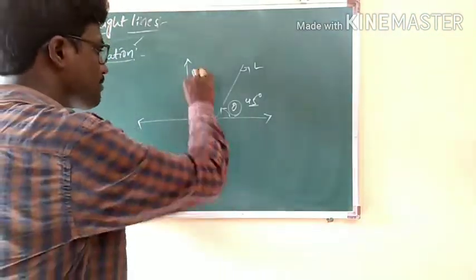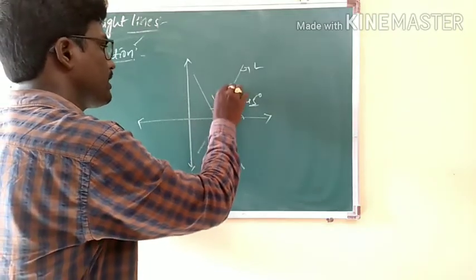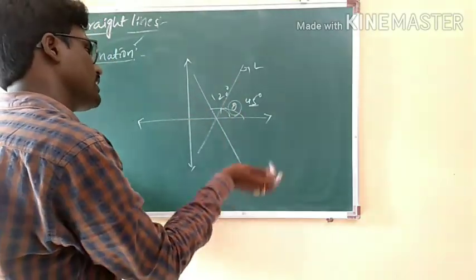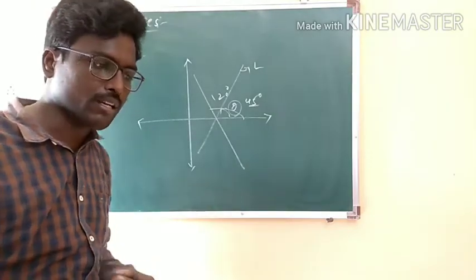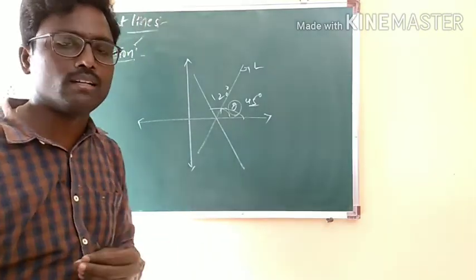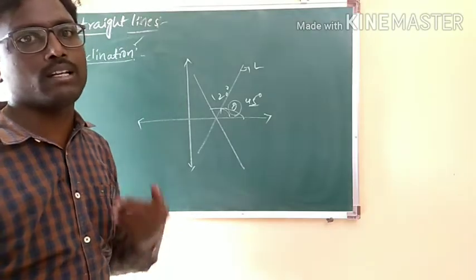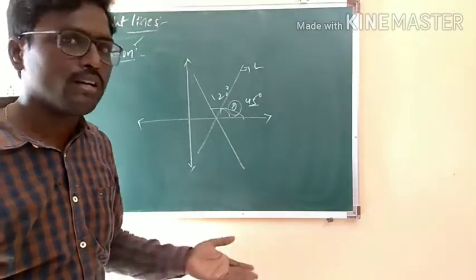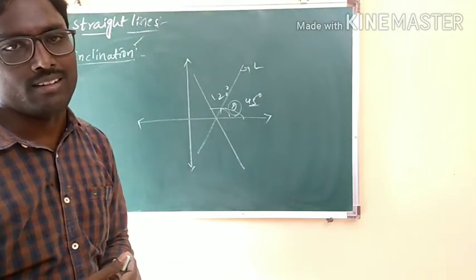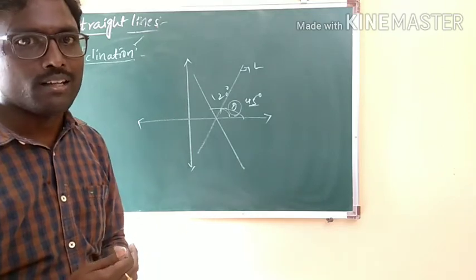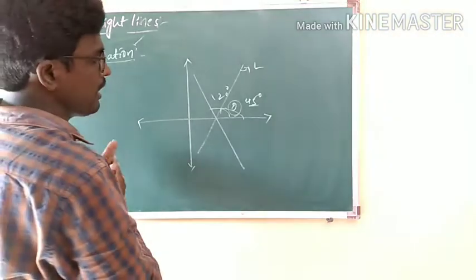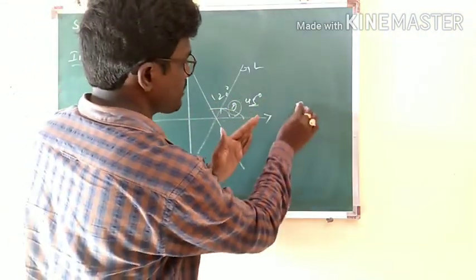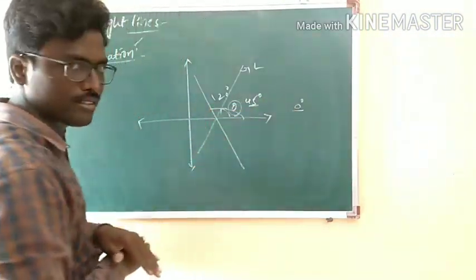If the line is making some 120 degrees angle, then its inclination is said to be 120 degrees. So whenever you are speaking about inclination, that is nothing but the angle which is made by that line with the positive direction of the x-axis. Hope you got my point here. So here the inclination can be up to what degrees? Suppose a line is coinciding with the x-axis, then I can take 0 degrees.